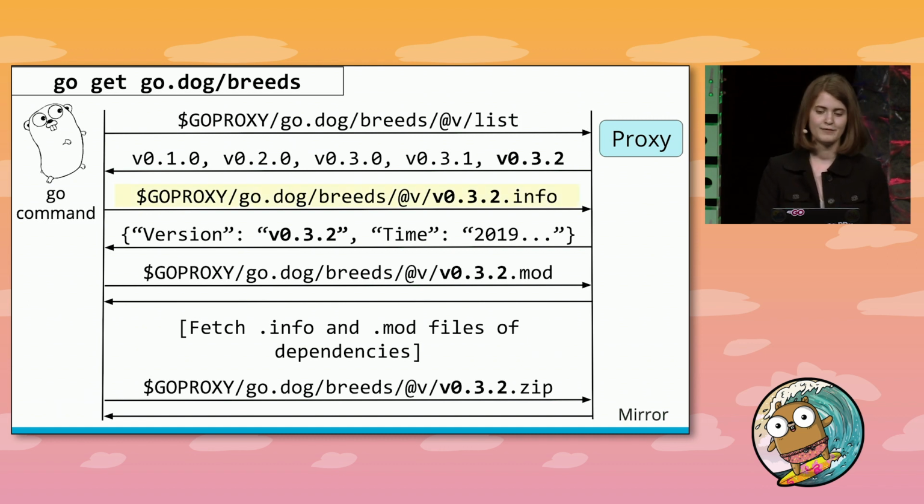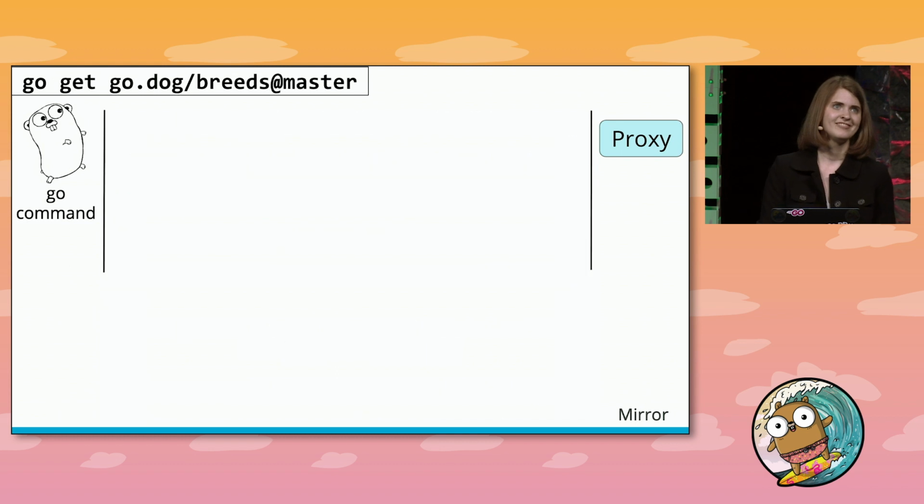At this point, there's one part of the flow that you might be wondering about. What's that info file doing, and why does the go command need it? In this example, we're requesting the info of version 0.3.2, and it's just giving back the same version that we provided. Well, let's see an example where that isn't the case.